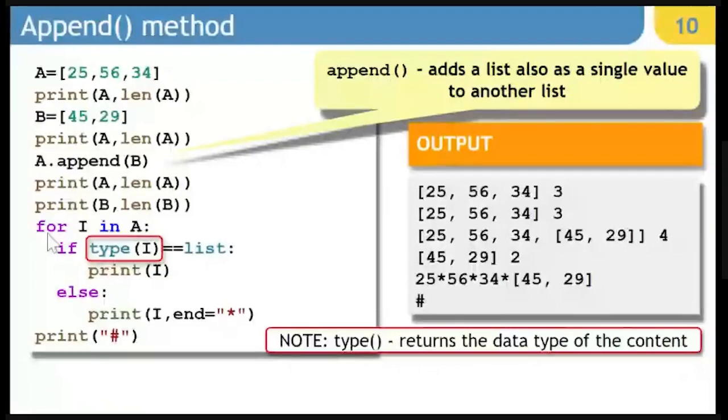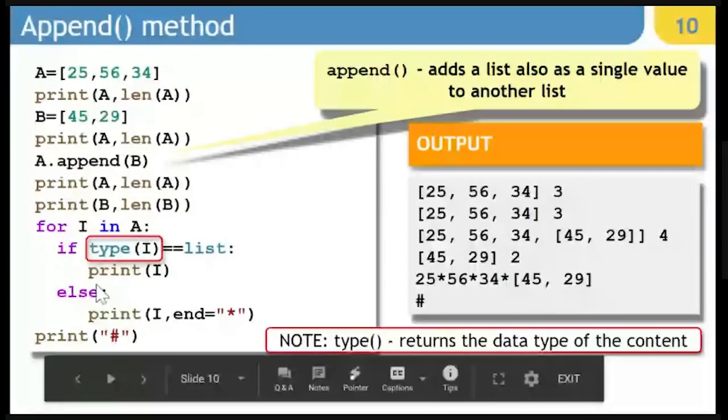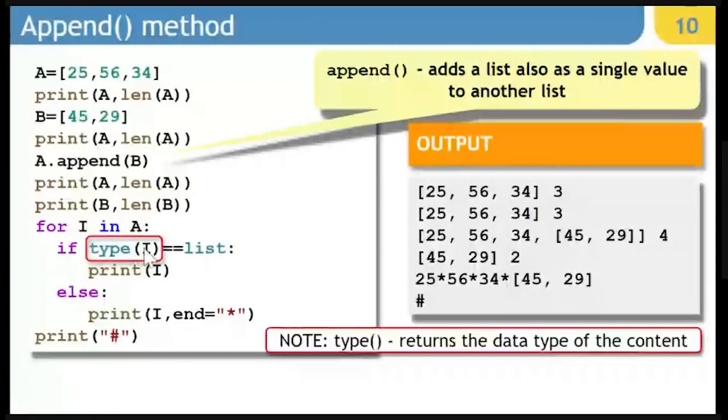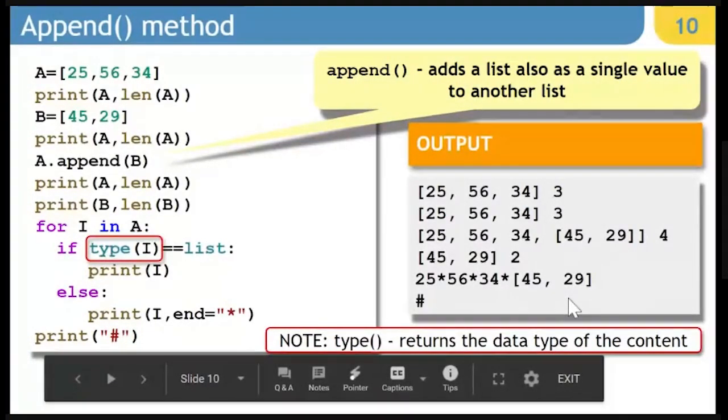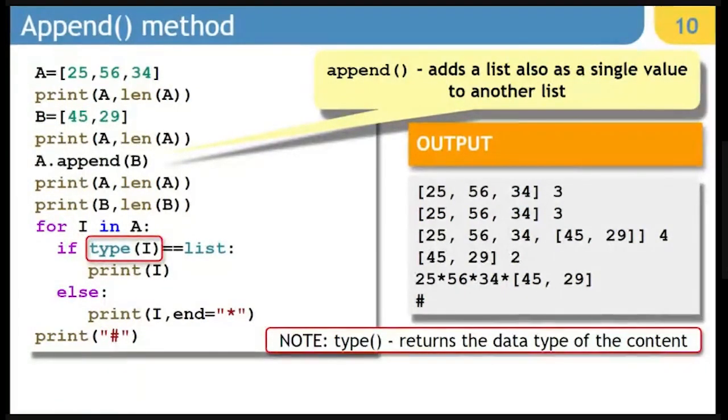Next, if I say for I in A, I check if I is list. If it is not, I'll display that as it is. So it is displaying 25, then it is displaying 56, then it is displaying 34. As soon as it will encounter the last element of the list as list, it is going to display that and it will terminate the line. And at the end, you will see hash. So the purpose of this particular example was to show you that whenever a list is appended to another list, it is going to be added as a single element. It is not added as multiple elements, right?